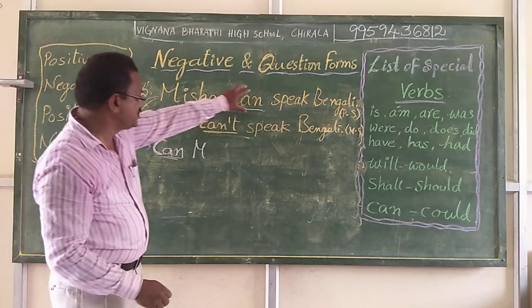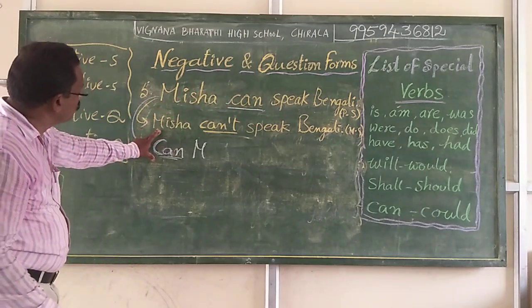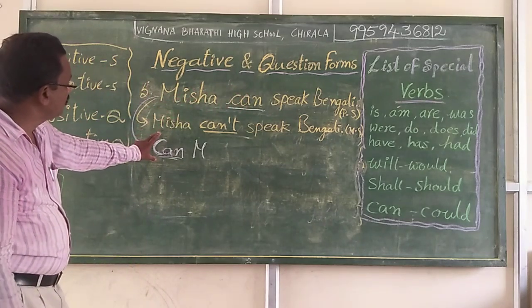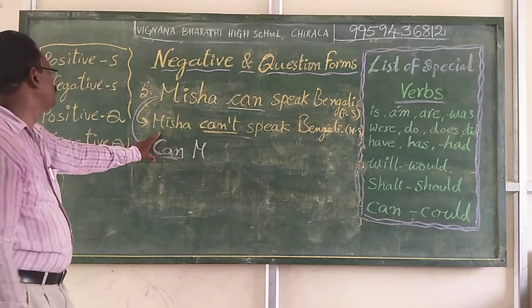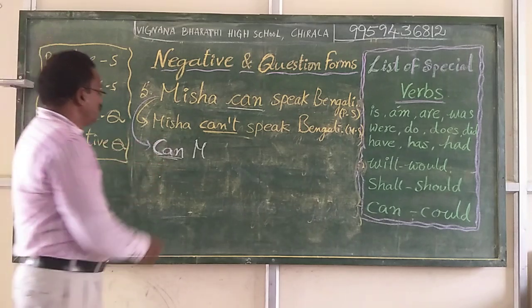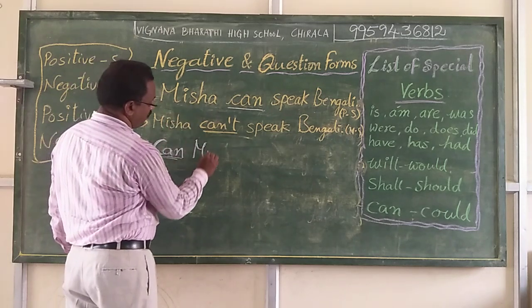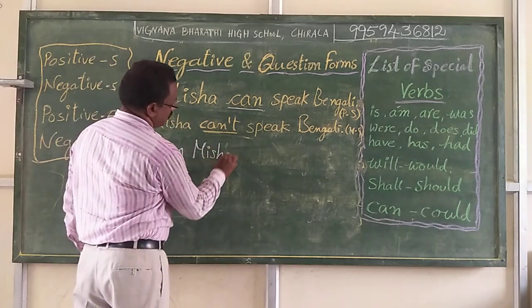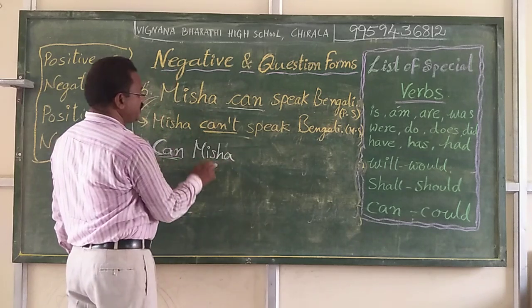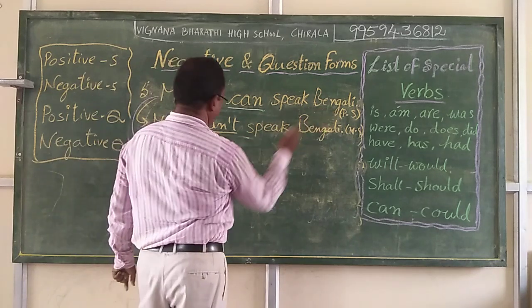We prefixed this can to the interrogative sentence, that is a positive question form, at the beginning, and then wrote Misha.